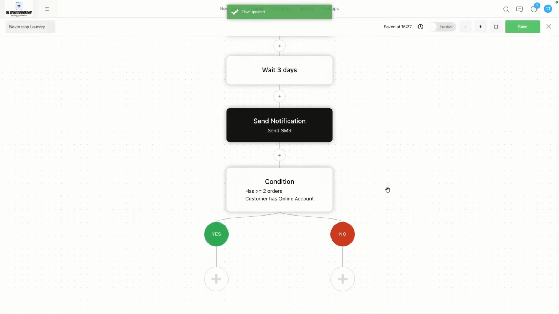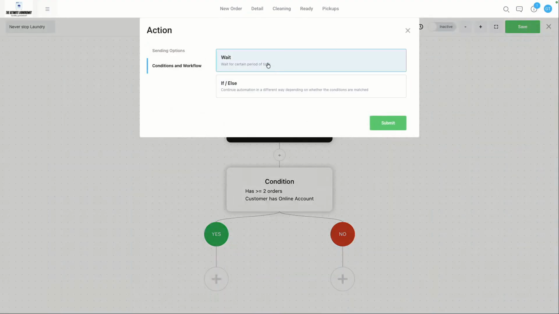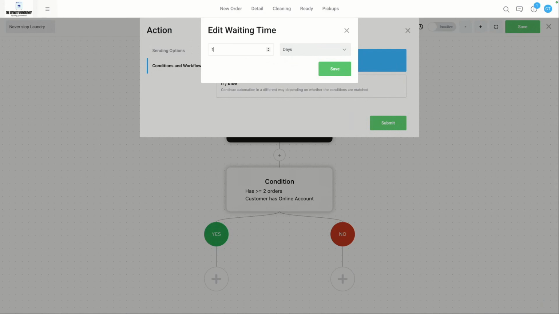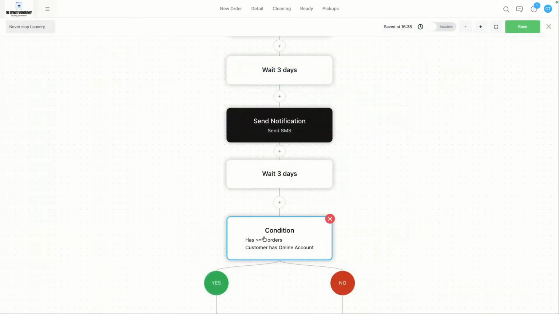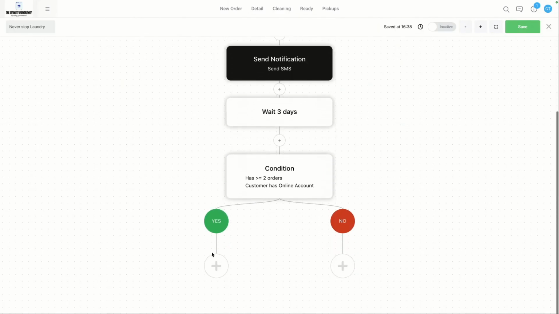But the idea here is you create the flow that you want to create. You set the conditions that you want to set. I would even argue that after the SMS that we sent with the promo code, it probably would be a good idea to even include another waiting period, right? Maybe we add another 3 days before it analyzes if they've placed that other order or not, right? And so then we can make sense of the yes or no branches, right? We want them to place 2 orders, right? We want to obviously target people that have an online account.